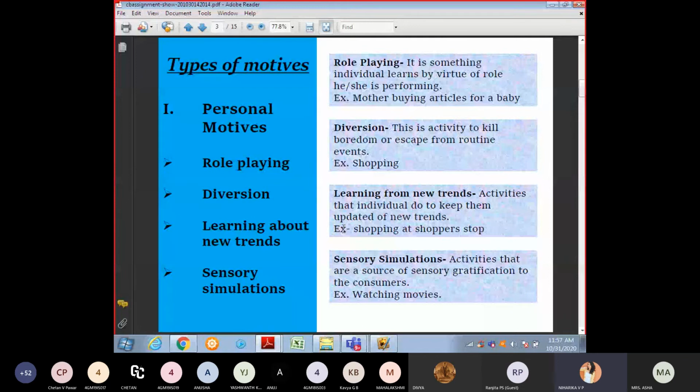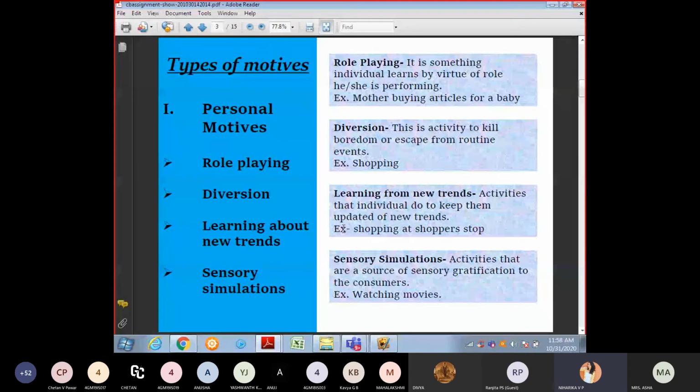Okay, learning about new trends means learning from new trends. I like activities that keep individuals updated on new things. For example, shopping at Shoppers Stop: if you go shopping, you'll think, oh, I can shop new trends, like on so many online sites such as Amazon, Flipkart. If there are new trends or discounts, you get so excited. Oh, I got a discount, I can shop new trends, new kurtas, new jeans, new crop tops. You go and motivate yourself, I can shop like this. That can also be a point.